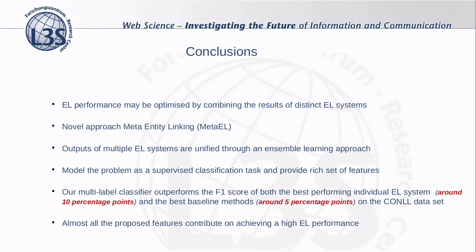Considering the largest ground truth dataset, our multi-label classifier outperforms the F-score of both the best performing individual entity linking system by around 10 percentage points and the best baseline method by around 5 percentage points. And finally, an extensive feature analysis showed that almost all the proposed features contribute to achieving the highest performance.